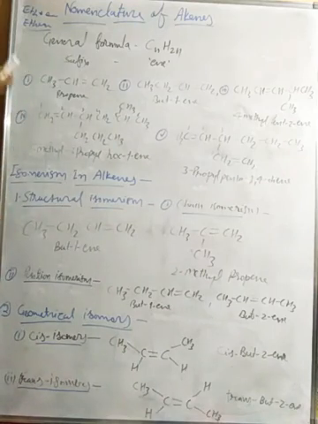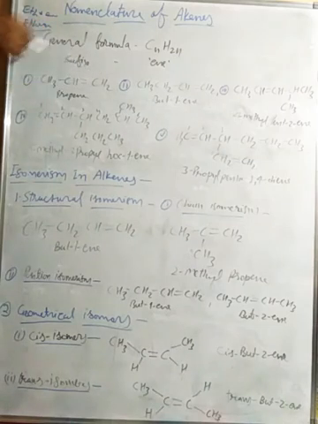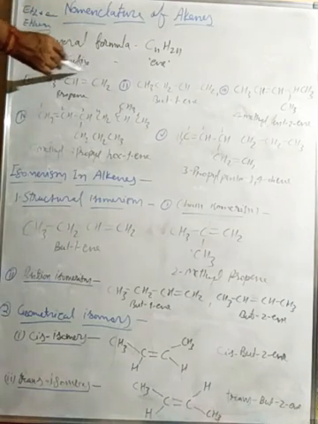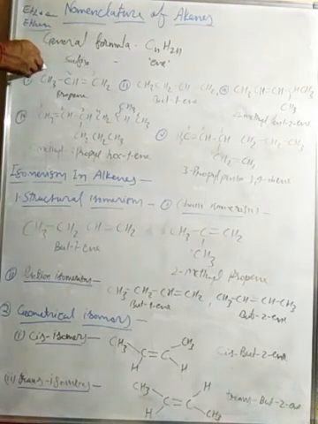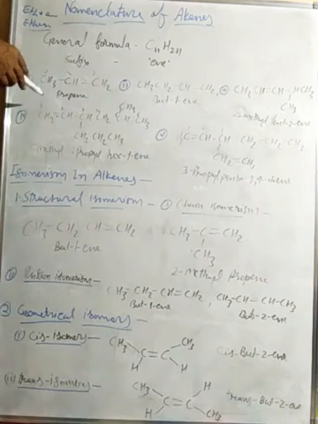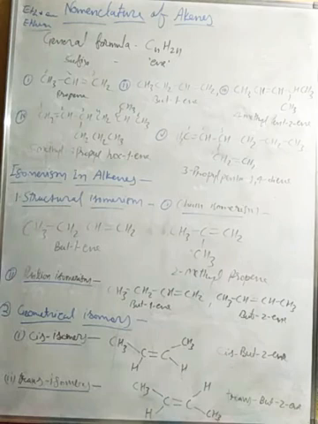Then we need to count the carbon atoms from the right side, because the right side is nearest to the double bond, which is at the first carbon atom. So 1, 2, 3, it means 3 carbons, which is prop. The alkene group is here, so that name is propene. We can also say prop-1-ene, right?